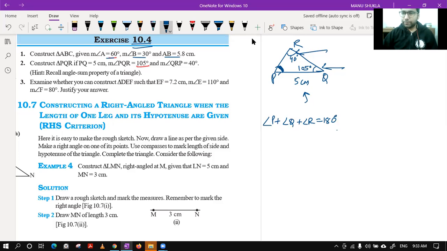That's it. Okay. So let's put the values. Angle P is unknown. Angle Q we know is 105. Angle R is 40, is equal to 180°. Now further you will get 180 minus 105 minus 40. And solving this you will get 180 minus 145. 10 minus 5 is 5. 7 minus 4 is 3.